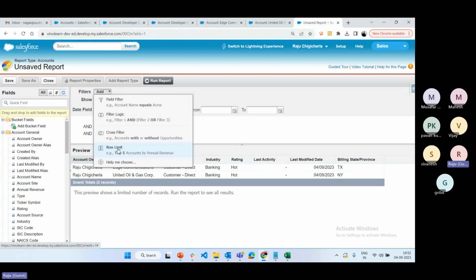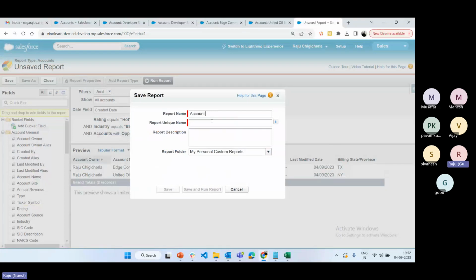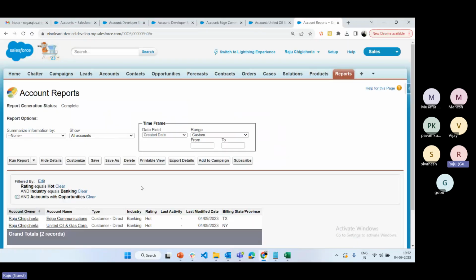Cross filter means, do you want to check whether the particular parent object is having child data? Then you can consider it. If the parent is not having children, do you want to consider only parents without child data? Then we can choose without. So this is something like with the parents and without child data. Now click on save. Now select accounts report. Just click on save. Save and run report. See, the report is run.